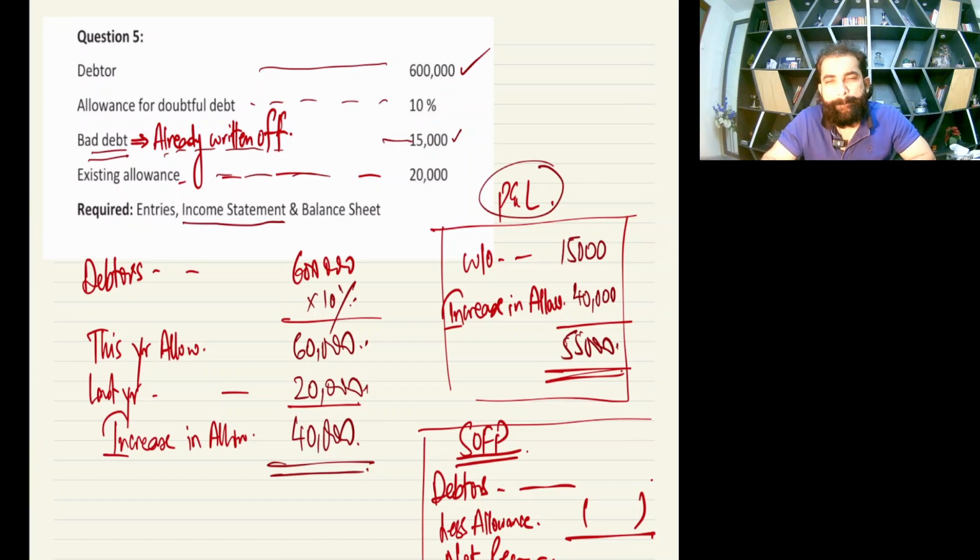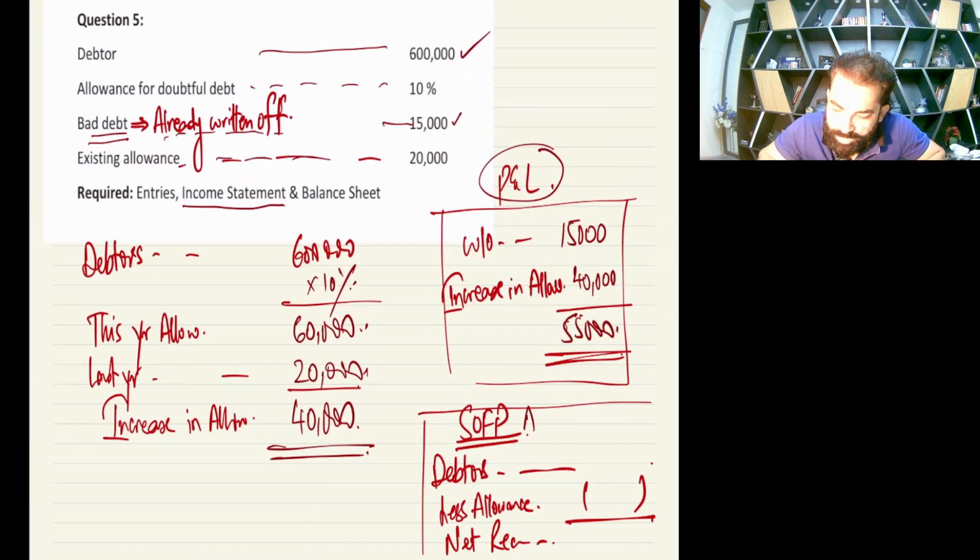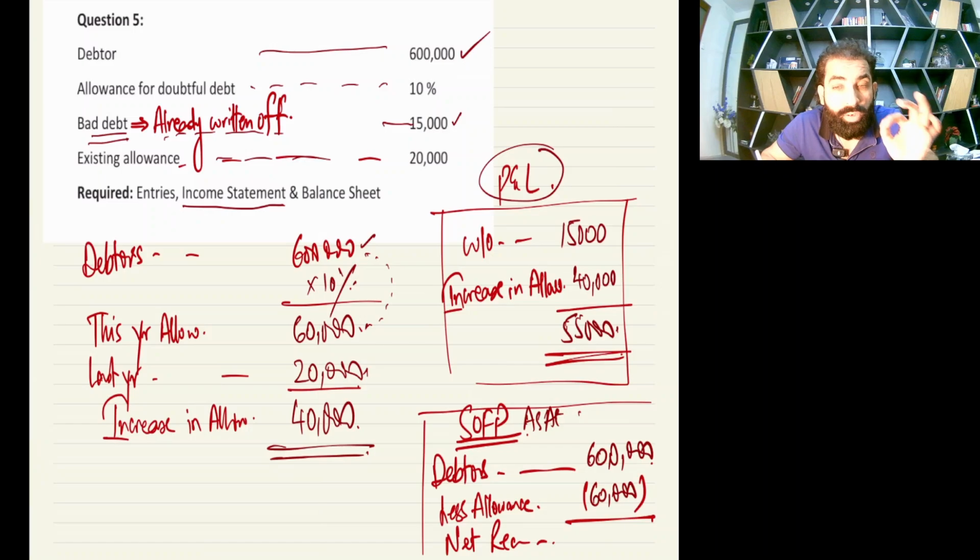Now at the year end you need to make the SOFP, and SOFP is always as at. So your closing receivables are 600,000, and on this 600,000 you did an allowance of 10%, which is 60. All closing numbers in SOFP, always closing numbers.